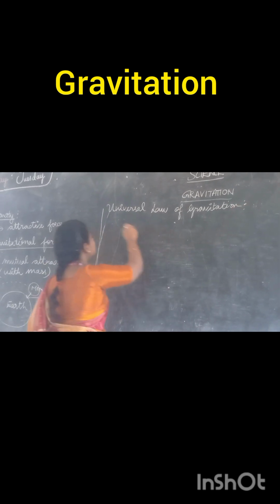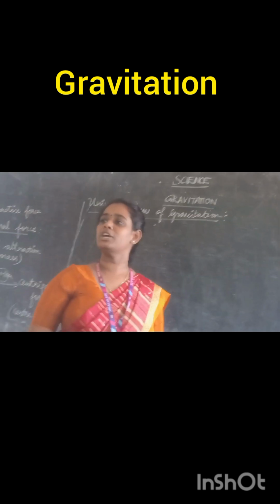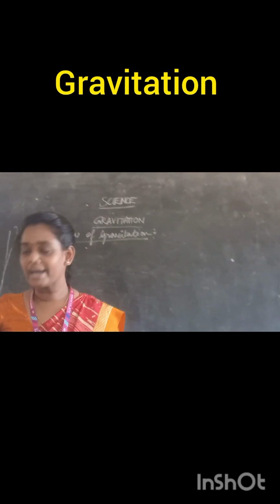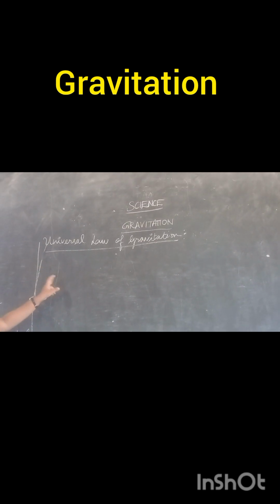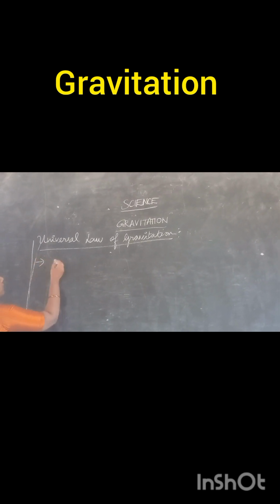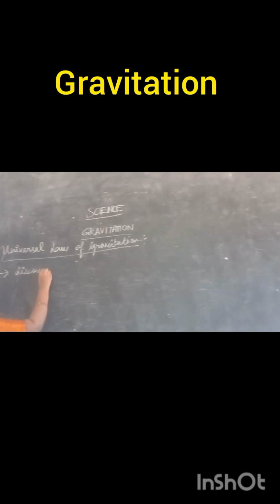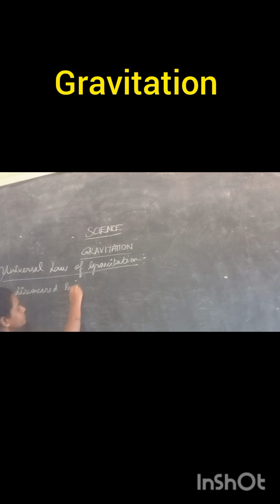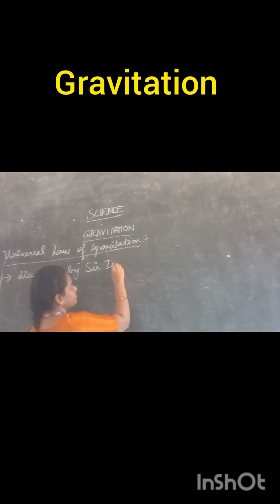Okay, that is the universal law of gravitation. Who discovered the gravity concept? Sir Isaac Newton, yes, he was the only one who discovered this universal law of gravitation also. It is discovered by whom? Sir Isaac Newton.